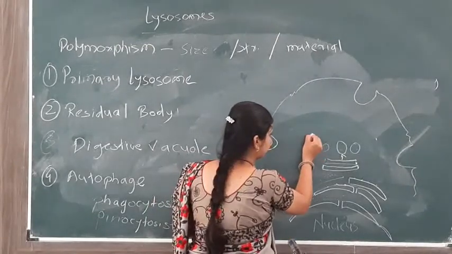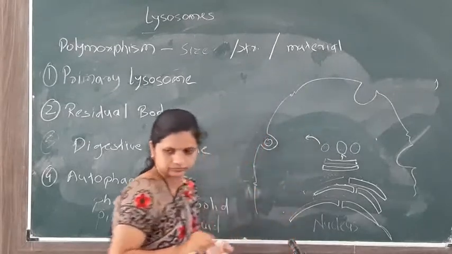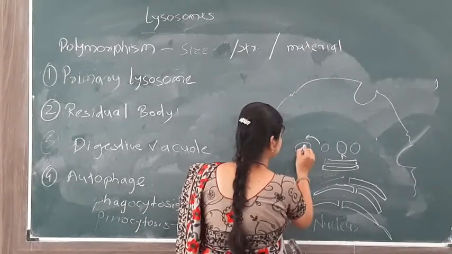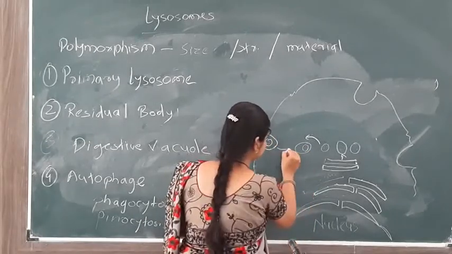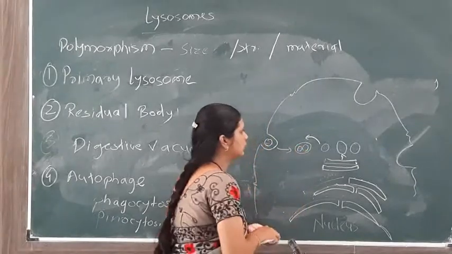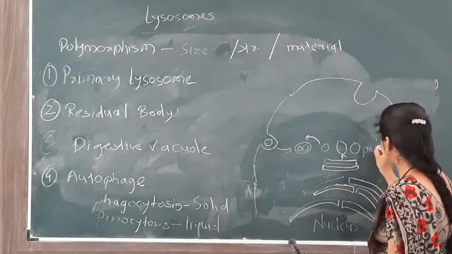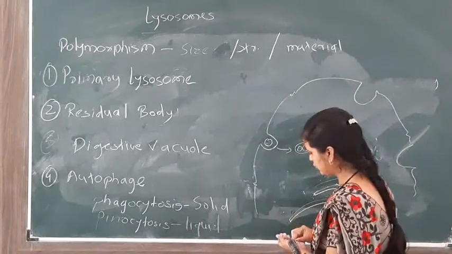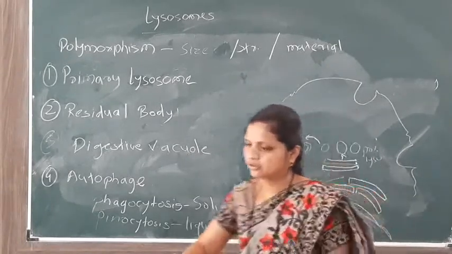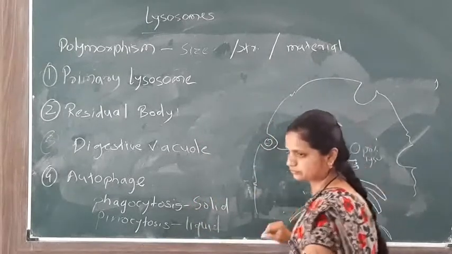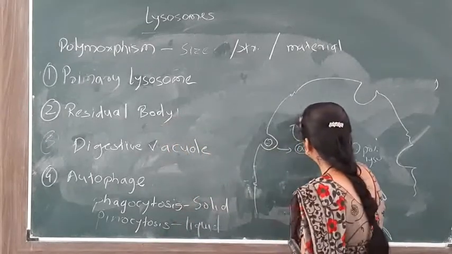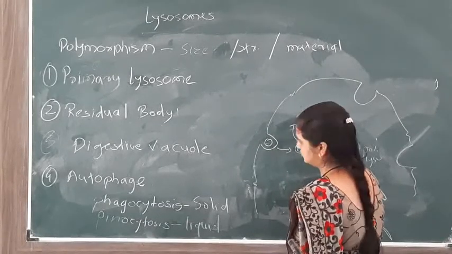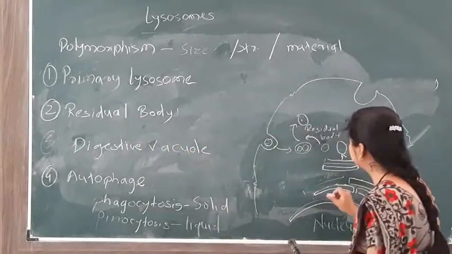These are the primary lysosomes, which digest this material and form the residual body, that is the second part of polymorphism in lysosome.